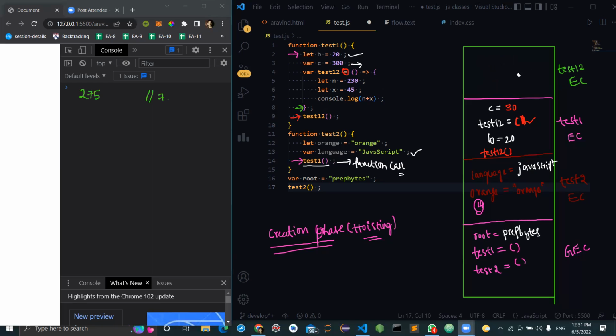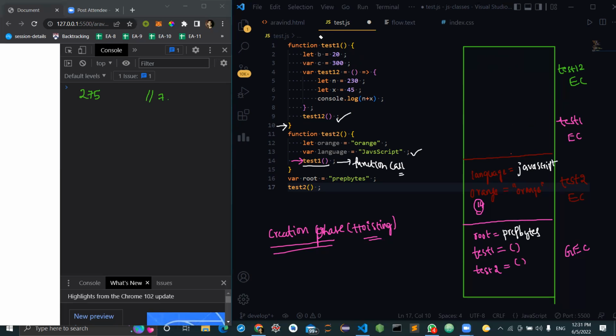So now where did this test12 actually get called from? From this test1 execution context. At which line? At line number 9, right? At line number 9, we called it. After executing line number 9, that means the function call has been done. So the control goes to line number 10. That means the test1 execution context will also get completely erased. Right?